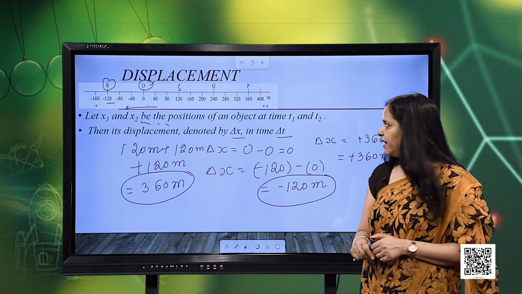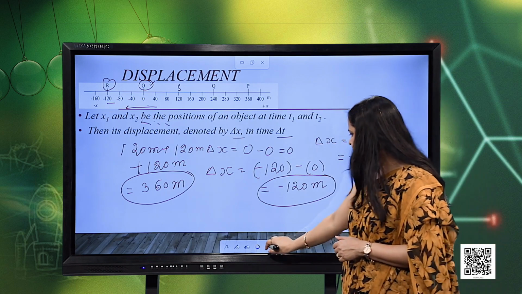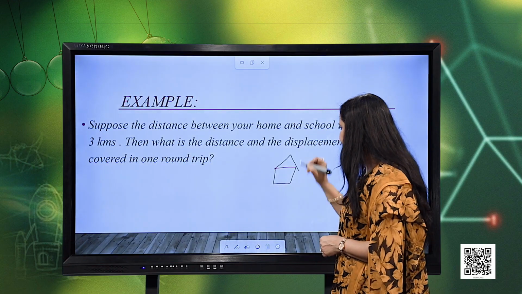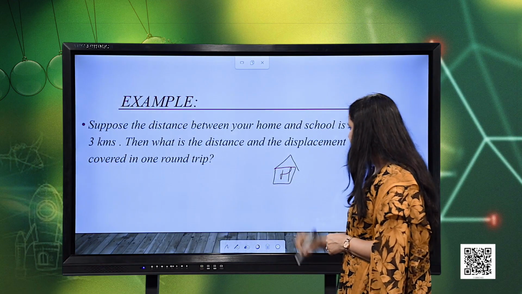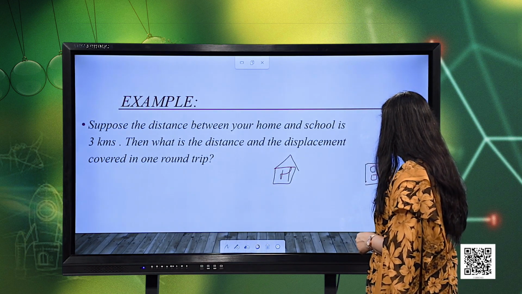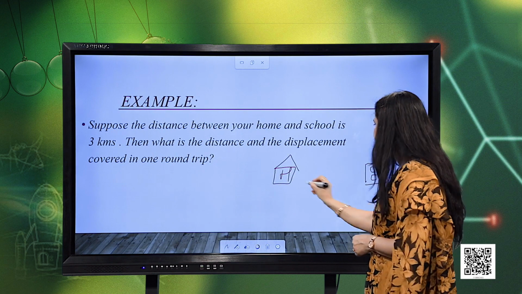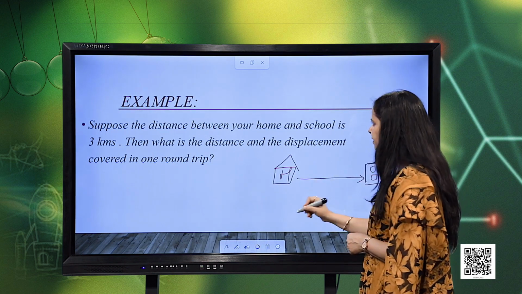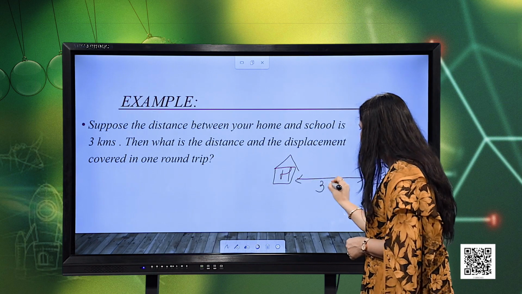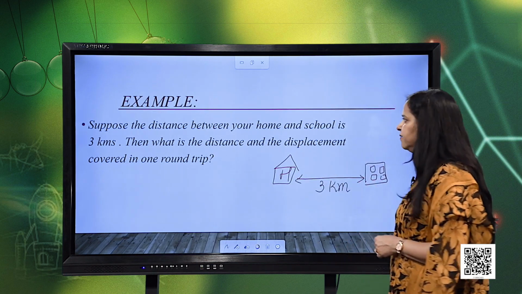Now, let us take one example here. Suppose the distance between your home and the school is 3 kilometers, and again for our convenience, since we are considering the straight line motion, this is your home and this is, let us say, your school, and the distance between them is 3 kilometers, right.